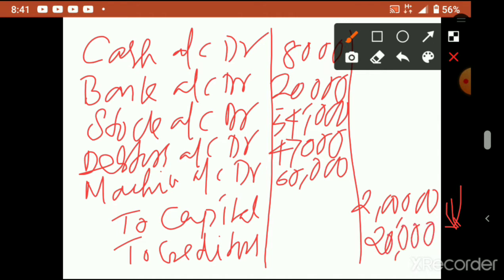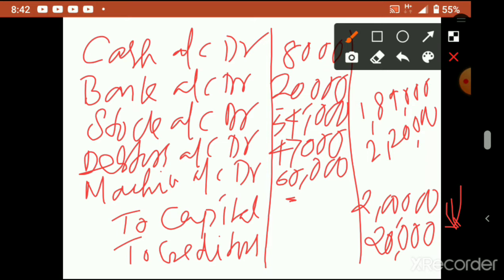Just like this you put all the assets on the debit side and all the liabilities on the credit side. Now you total it: 8,000 plus 20 plus 54 plus 47 plus 60 for machinery. The asset side total will come to 1 lakh 89. Just a rough note, you don't write inside this column; just to show you I am writing 1 lakh 89. Credit side total how much? 2 lakh 20,000. So the credit side is more than the debit side. Now how will we make it equal? The difference that is coming, you put on the debit side, so it will be equal.